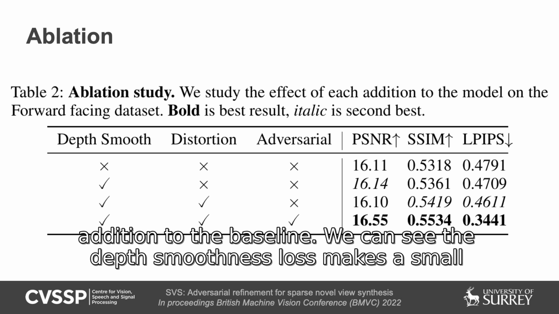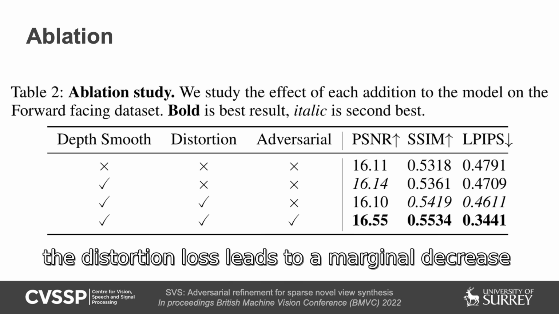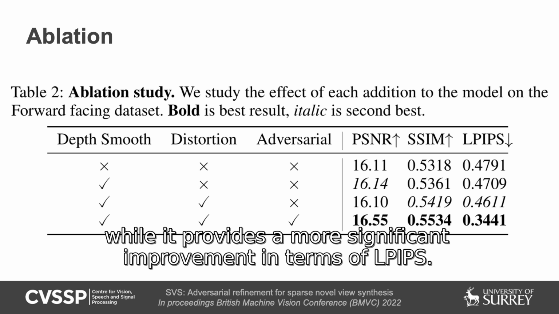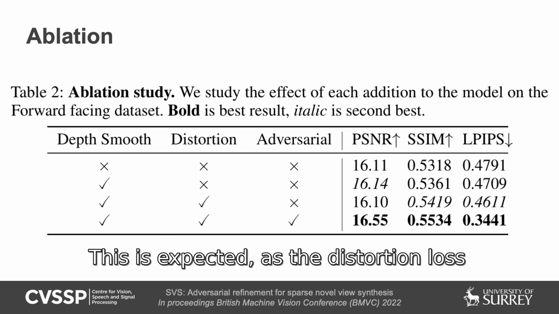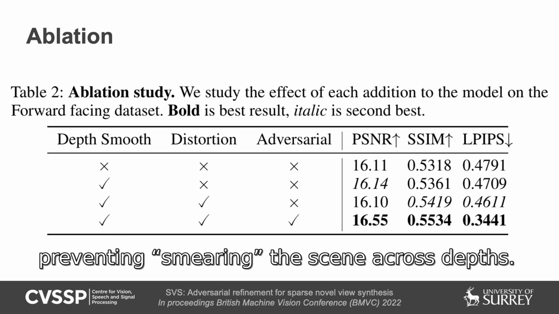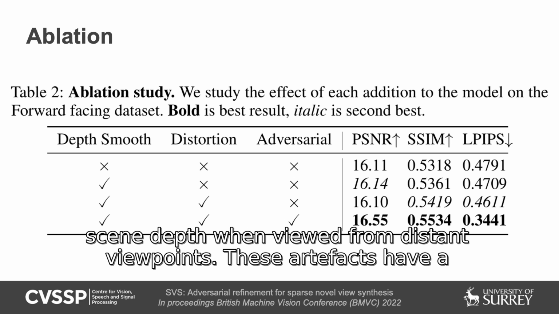We can see the depth smoothness loss makes a small but noticeable difference across metrics. Interestingly, the distortion loss leads to a marginal decrease in PSNR and SSIM metrics, while it provides a more significant improvement in terms of LPIPS. This is expected as the distortion loss slightly limits the flexibility of the volumetric rendering by preventing smearing the scene across depths. However, this in turn removes floating blob artifacts and blurred scene depth when viewed from distant viewpoints.